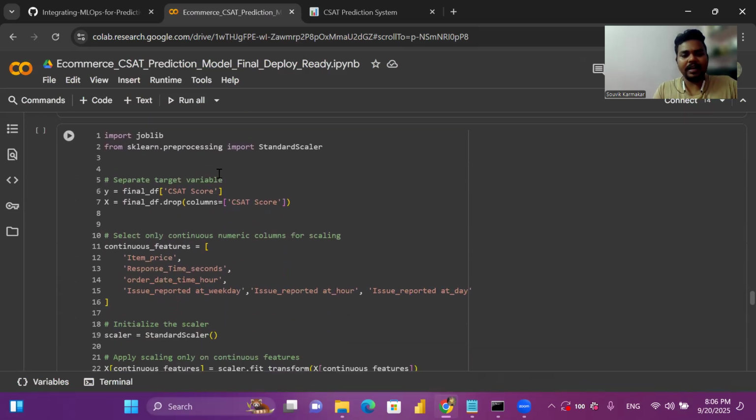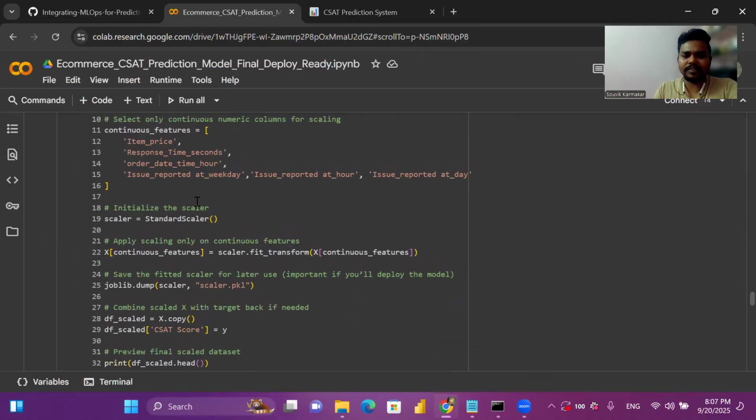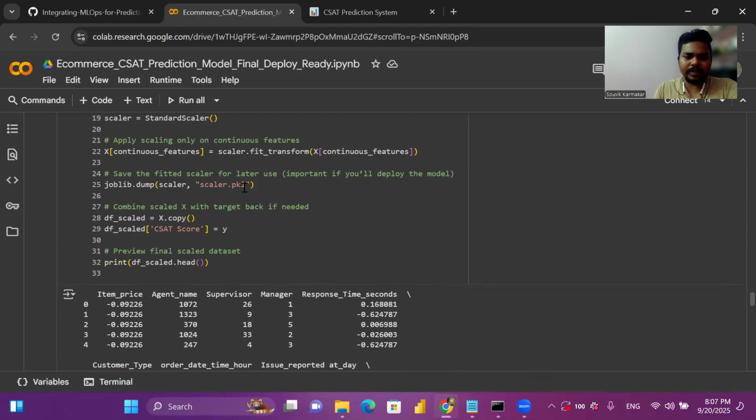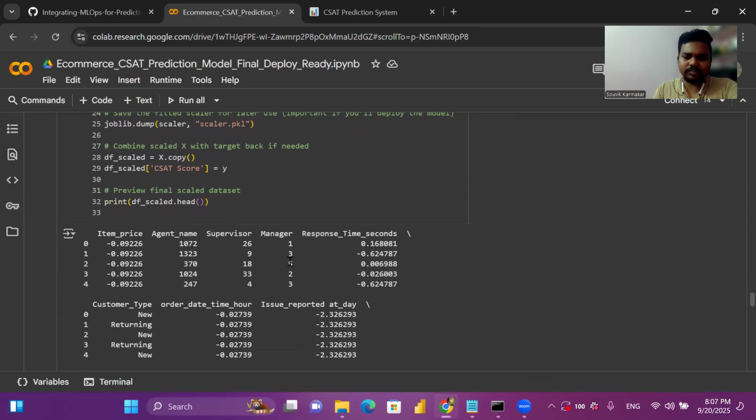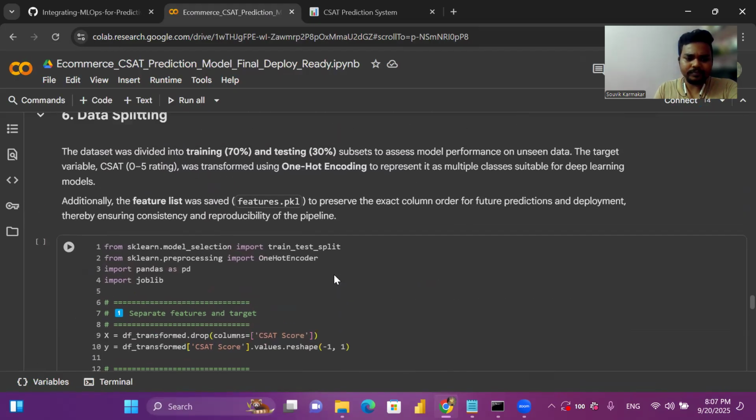Again, we divide the dataset into X and Y. We have separated the target variable and our main data. After that, we applied standard scaler on the continuous features. After applying it, you can see the overview of the data.